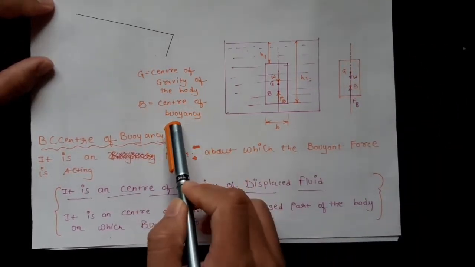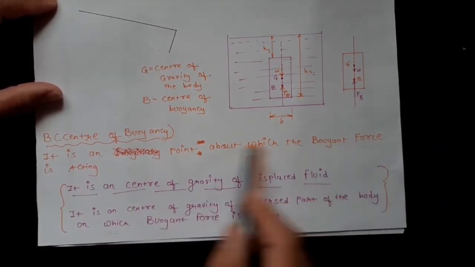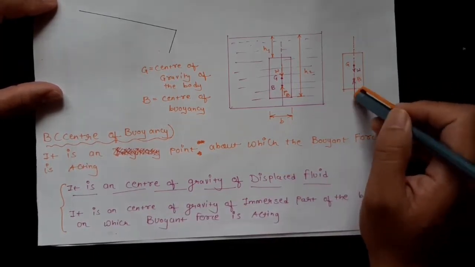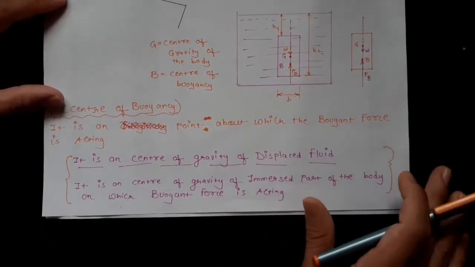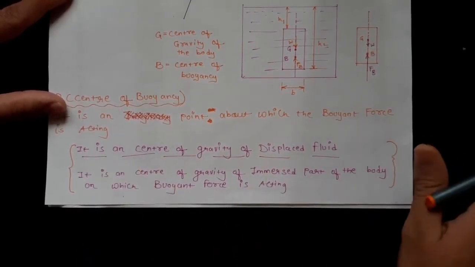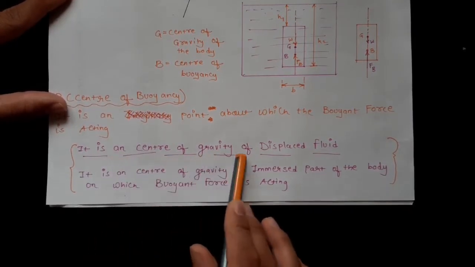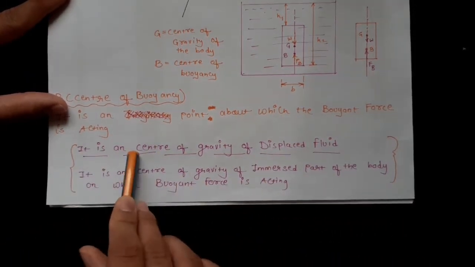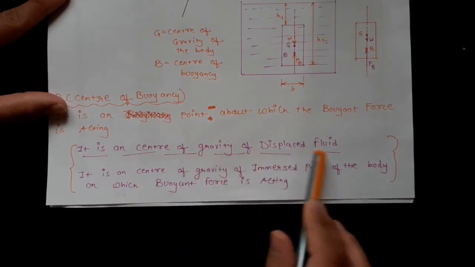B is the center of buoyancy. Now what is center of buoyancy? Center of buoyancy is a point about which the buoyant force is acting. Means it is a point on which the buoyant force is acting. That is, here is B. Now there is a definition which will be useful in solving numericals related to the center of buoyancy. For numericals, remember this definition. That is, center of buoyancy is the center of gravity of the displaced fluid. This is the original, proper definition.